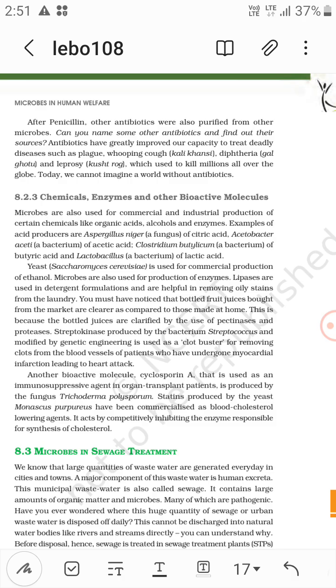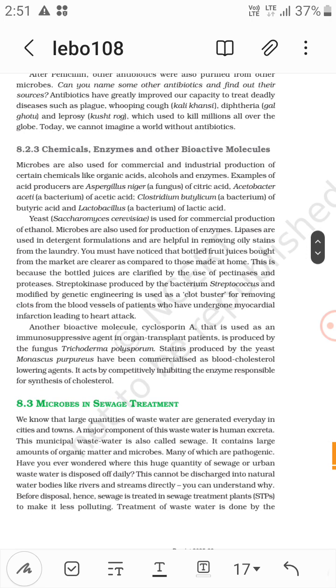Now, streptokinase produced by the bacterium Streptococcus and modified by genetic engineering is used as a clot buster for removing clots from the blood vessels of patients who have undergone myocardial infarction leading to heart attack. Another bioactive molecule, cyclosporin A, used as an immunosuppressive agent in organ transplant patients, is produced by the fungus Trichoderma polysporum.